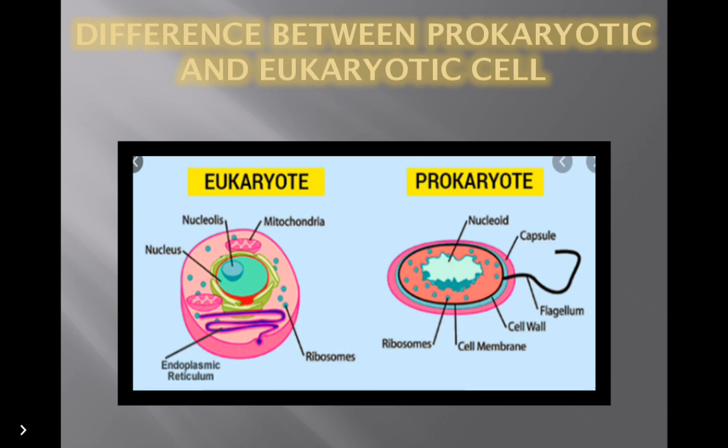And eukaryotic cells are the cells that have a well-defined membrane-bound nucleus. The genetic material is enclosed within the nucleus. All plants and animals have eukaryotic cells.